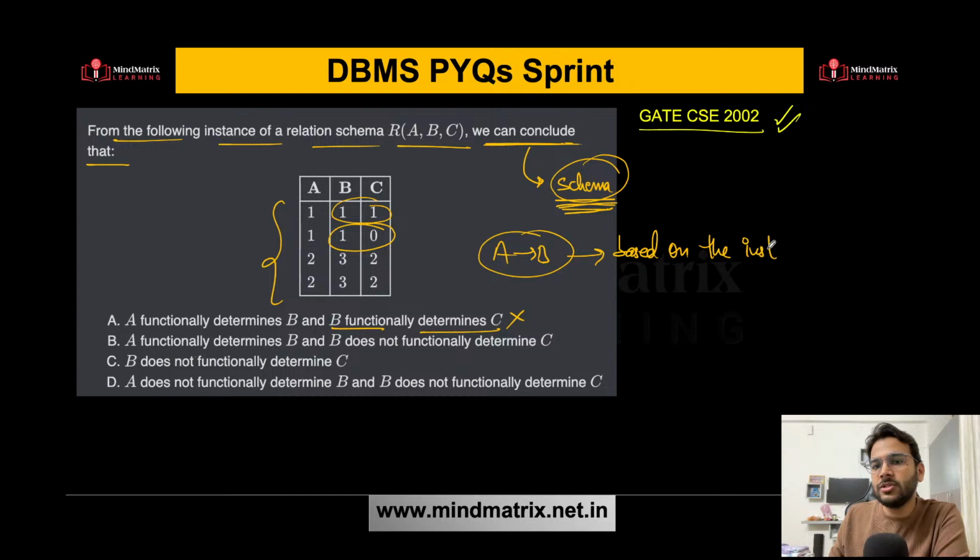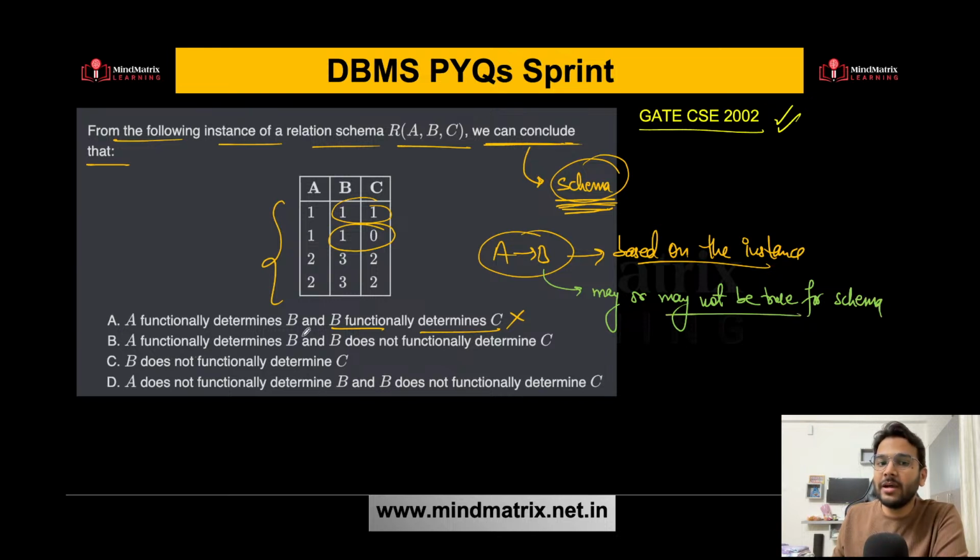Based on the instance you are saying that is fine. But this is important. It may or may not be true for the schema, right? Why am I saying so? Because maybe later on, if you have more records, it may be possible that you have some record like this, maybe 2 determines 4. Then in that case, this will not be satisfied, right? So that is the reason why I'm saying may or may not be true for the schema, but for the instance, it is fine. But we are talking about, we can conclude, that means we are talking about the schema here.